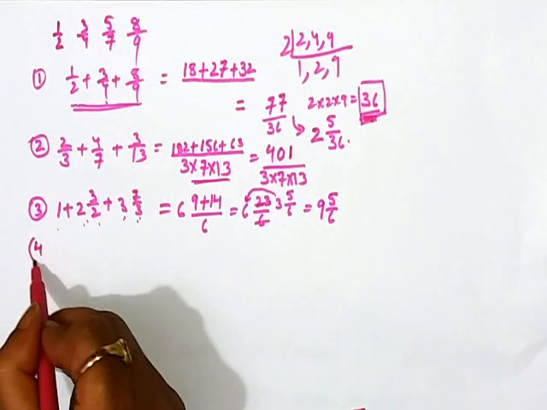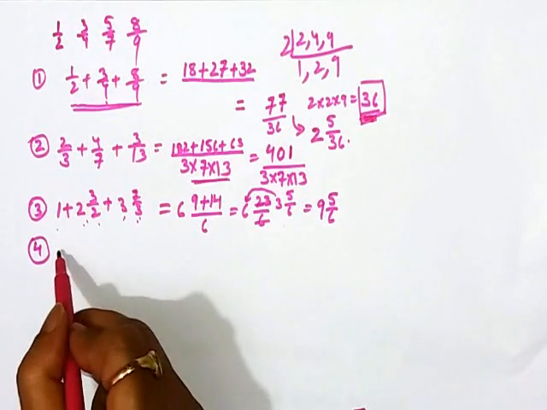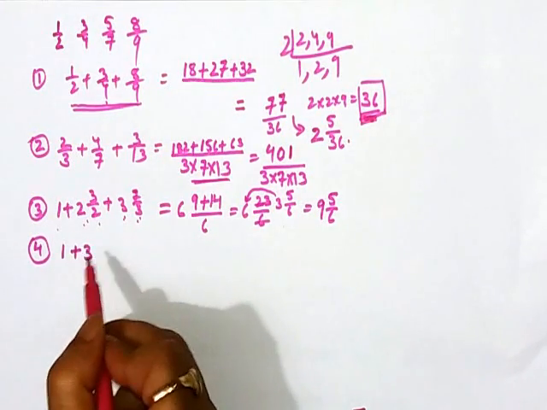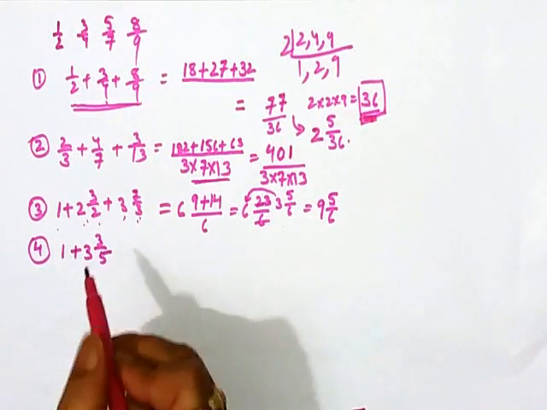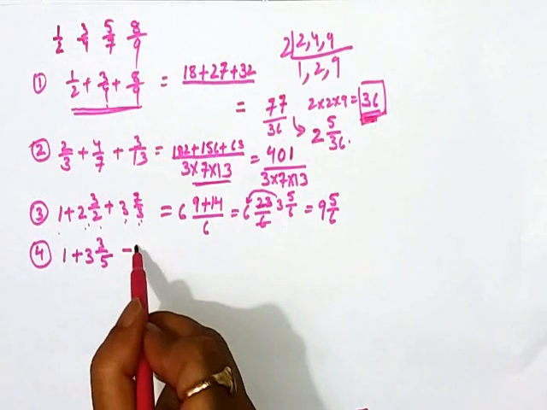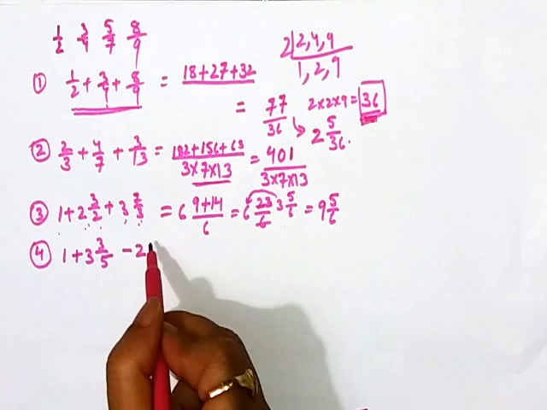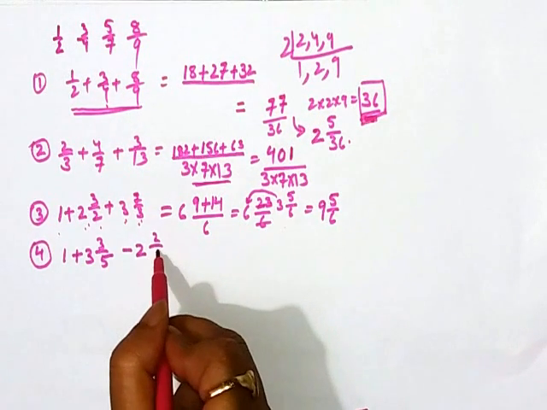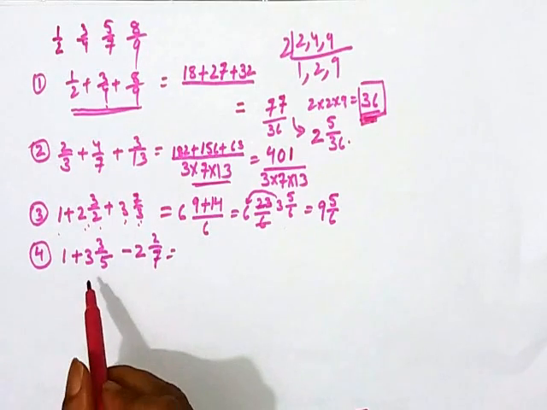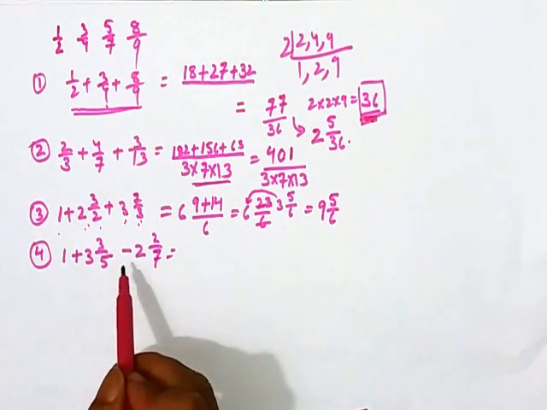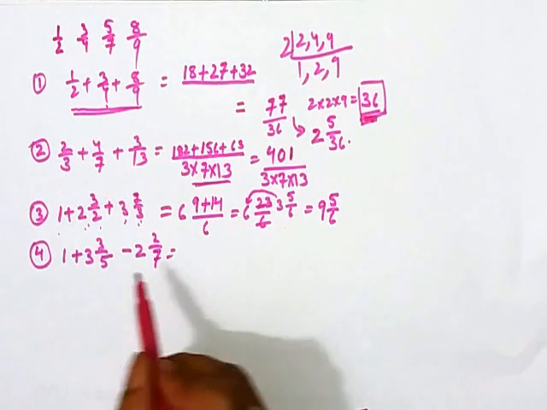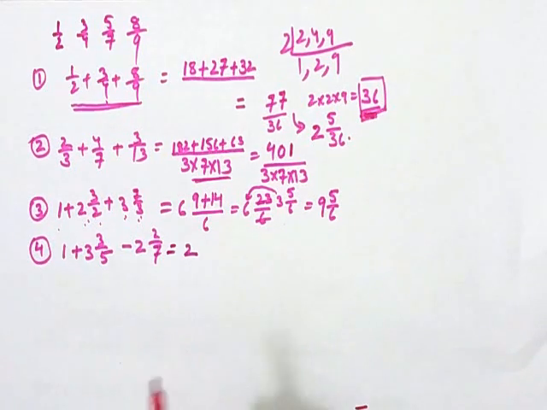Now question 4: 1 plus 3 upon 5 minus 2 upon 7. First we add 3 plus 1, which is 4. We subtract 2 from 4, and the result is 2.